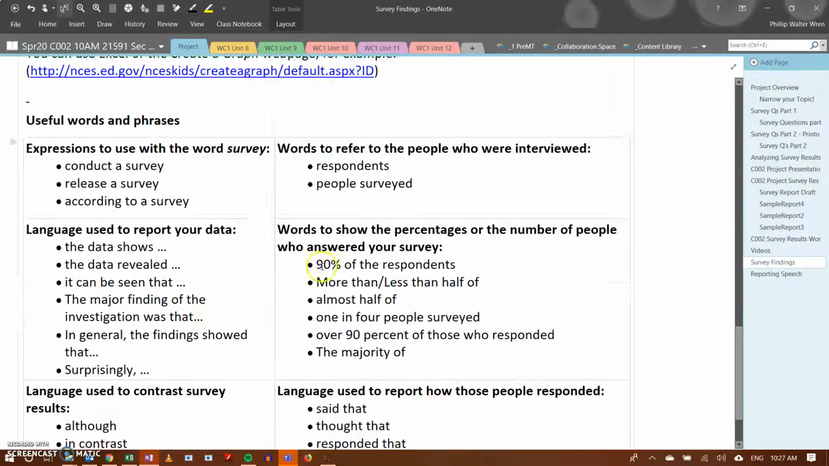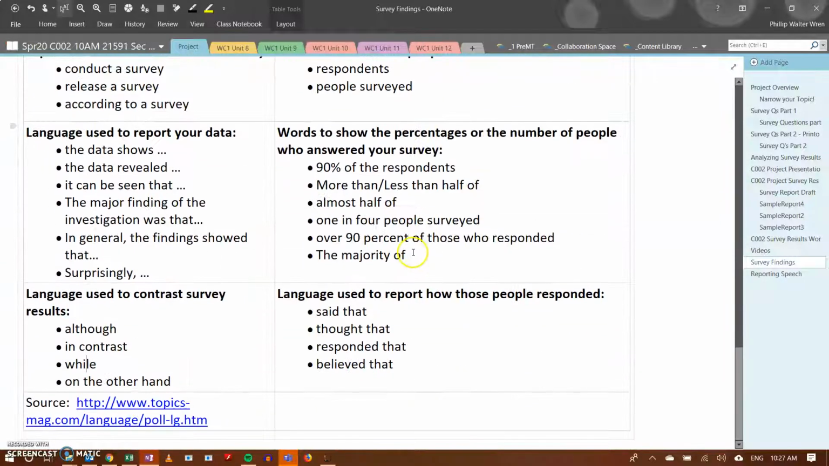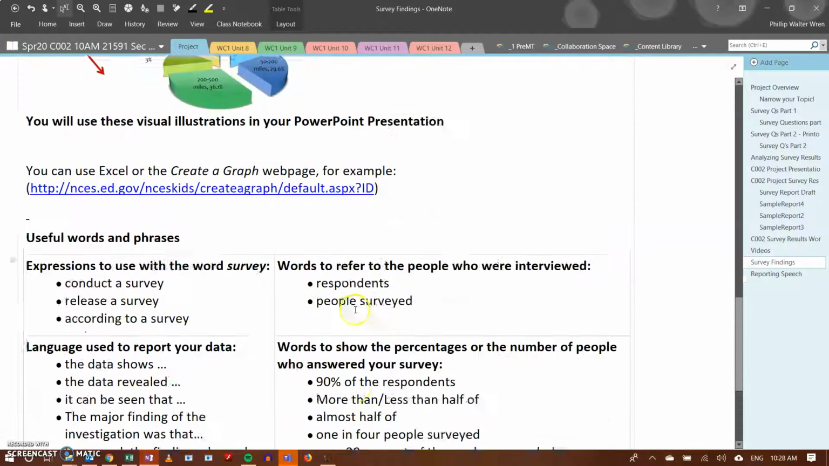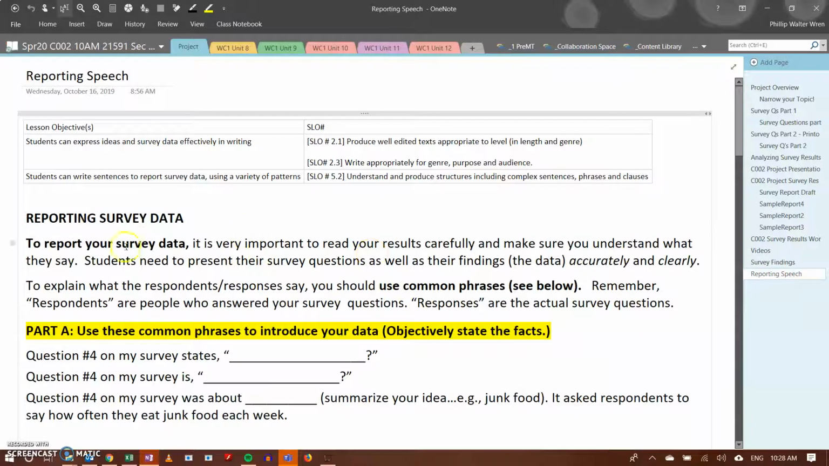So, this is one part of how to look at your survey findings. The next video, I'm going to talk you through how to take that information you have from your survey and put it into this reporting speech worksheet. So, we're going to look at some more questions and more information in the next video.